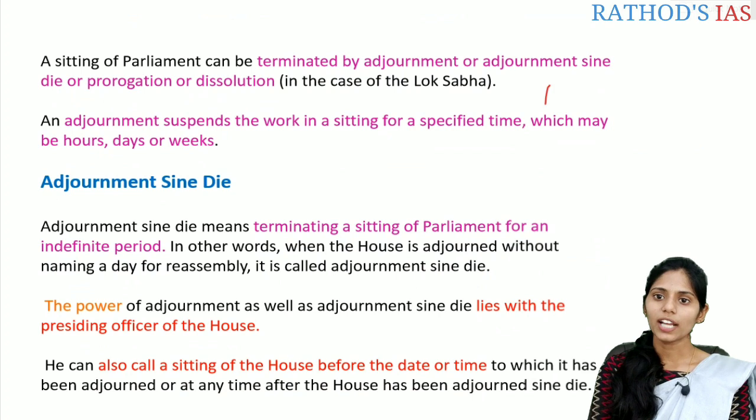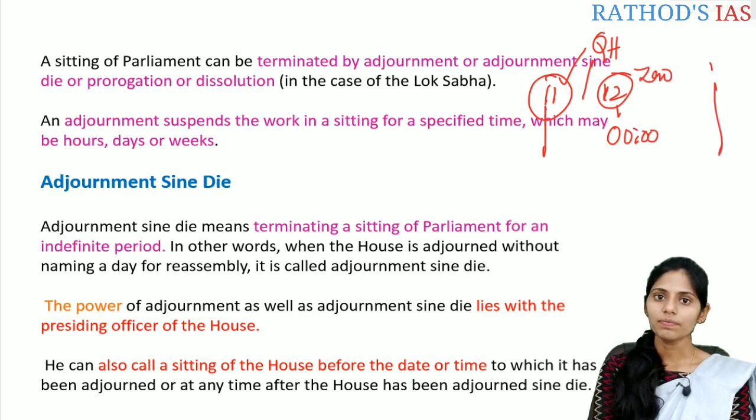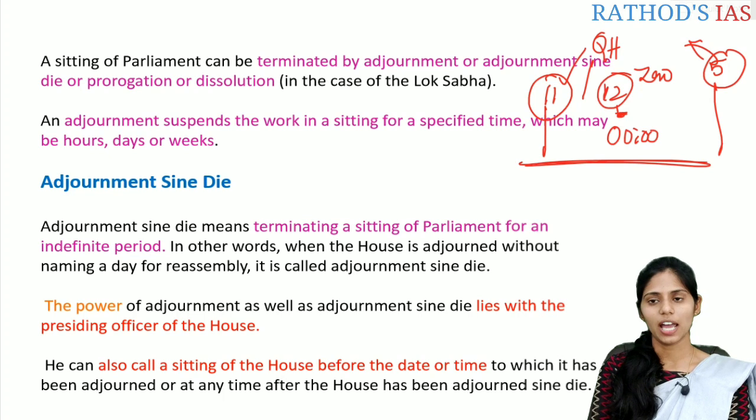So first of all, what happens at 11 o'clock is that the session starts. From 11 to 12, for one hour, there is the Question Hour, and at 12 o'clock the Zero Hour will start. At the end of the day, at 5 p.m., there will be the agenda of the day, which is announced by the speaker.